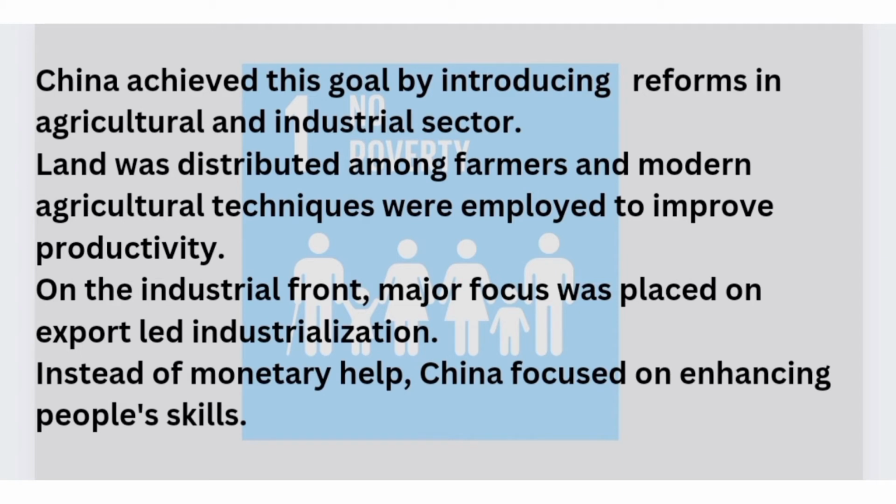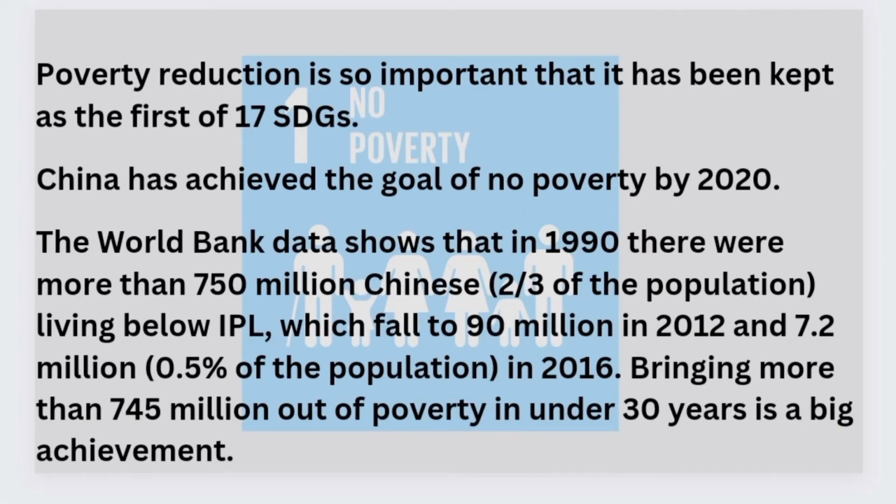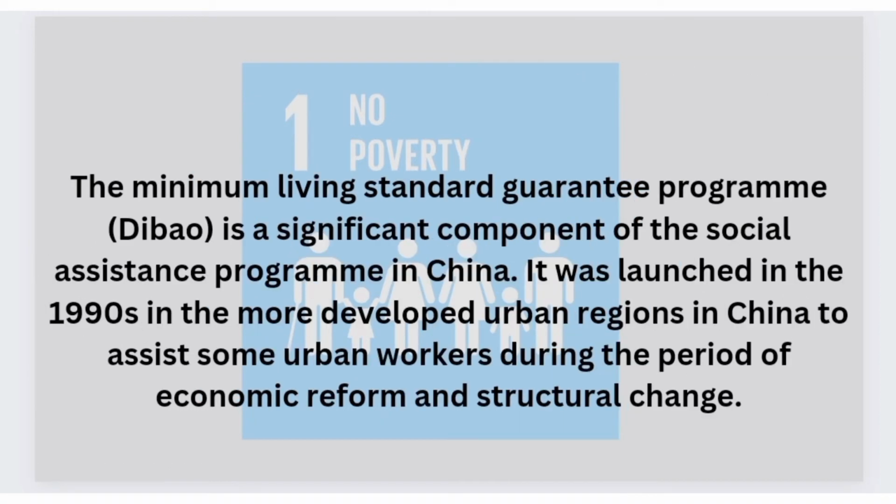According to the World Bank data report, there were 750 million Chinese people living under the poverty line. So to address this issue, in the early 1990s, the Chinese government launched an initiative called Urban Minimum Living Guarantee, also known as the BAO program. It is also called the largest poverty alleviation program in human history.